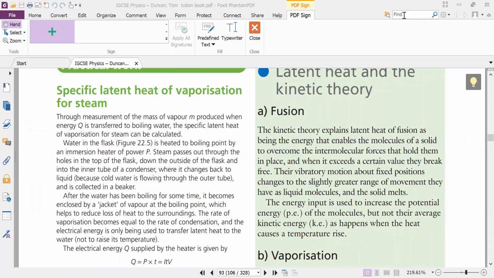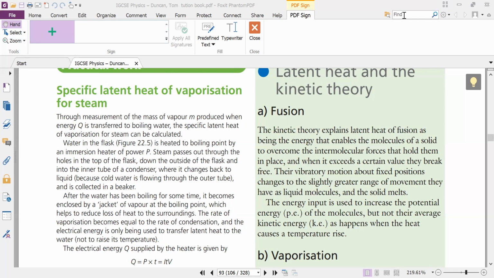Okay, in this one, the fusion, according to the kinetic theory, whenever we give the heat, this heat will be used to increase the potential energy of those molecules. And whenever the energy increases, either potential or kinetic, the intermolecular force by which they are connected with each other is going to break and is no longer strong enough. Whenever they break, they become free gradually. And when they are free, they start to move away from each other. That's why in case of fusion, the solid will become liquid.